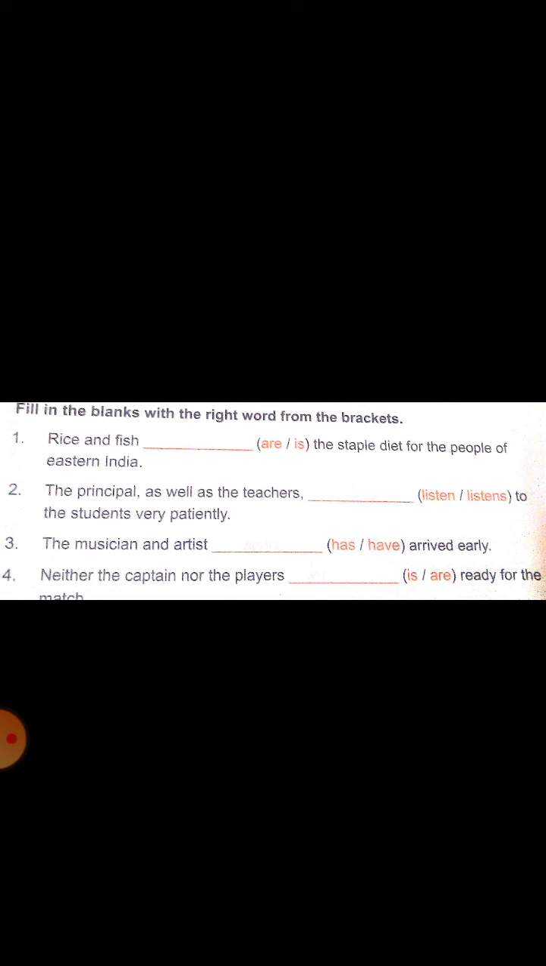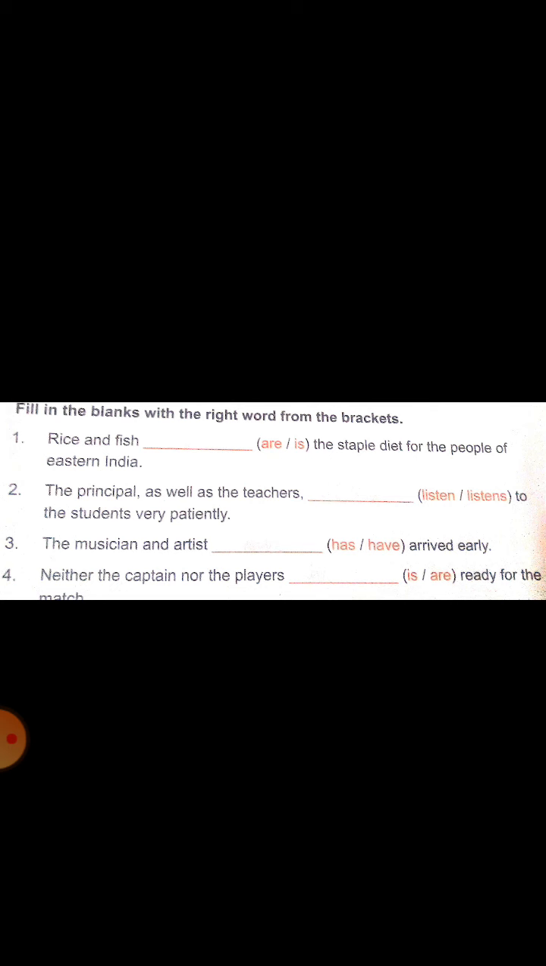Third one. The musician and artist. Is the noun singular or plural? Yes, you are right. It is singular because the article is used only once. It refers to the same person. So the answer is has or have? Has arrived early. The musician and the artist are not two different persons. They refer to a single person, the same person. So it is singular, so the verb is singular. Has.